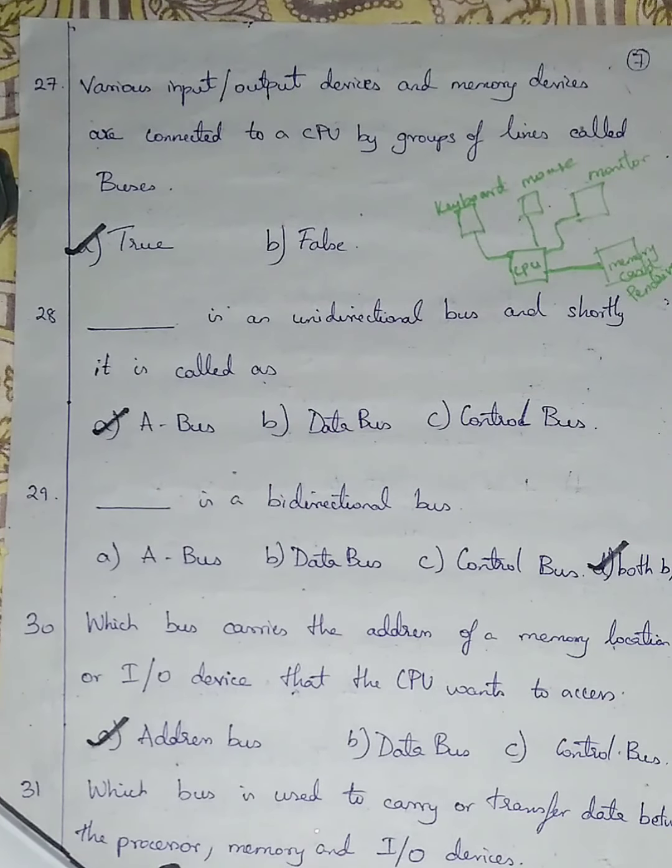If you take the heart, good blood is carried by arteries in our body, and bad blood, meaning deoxygenated blood, is carried by veins. In a computer, the veins and arteries are replaced by buses. Buses mean wires. Which wire transfers data between processor, memory and input output device is the question asked.